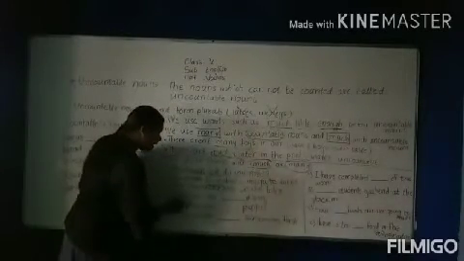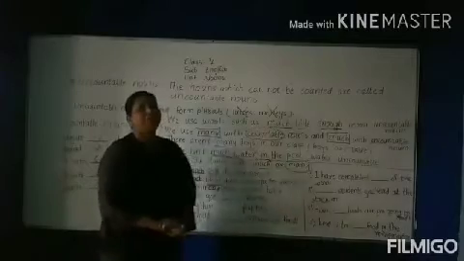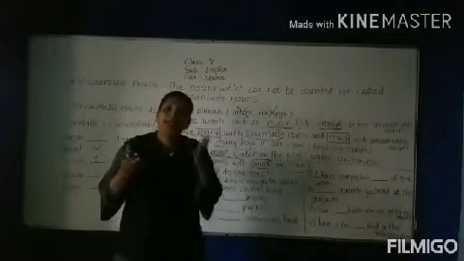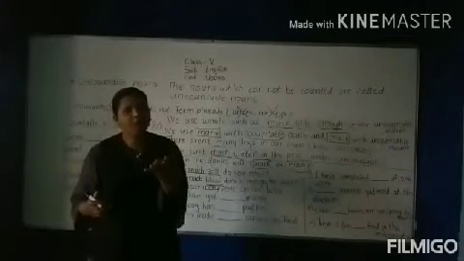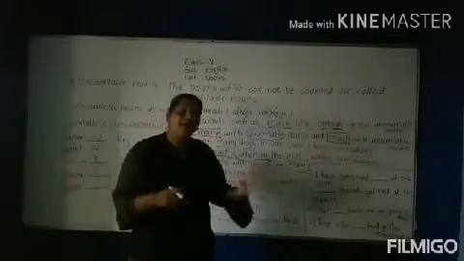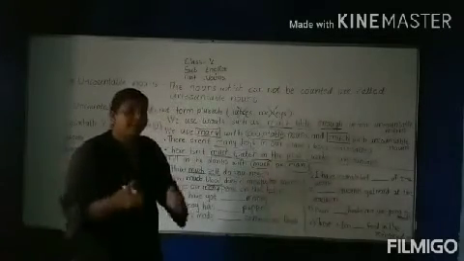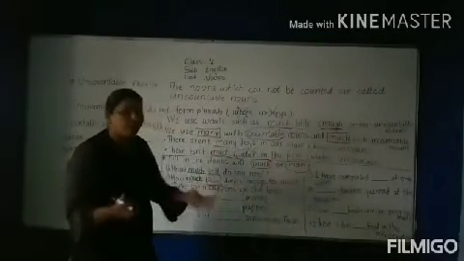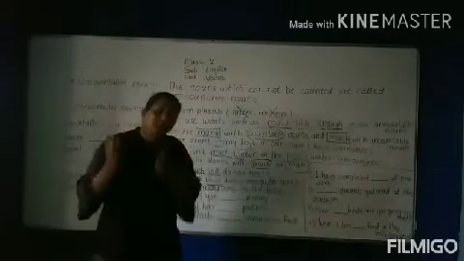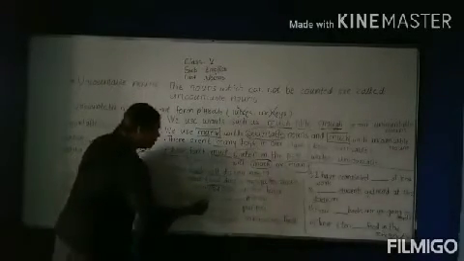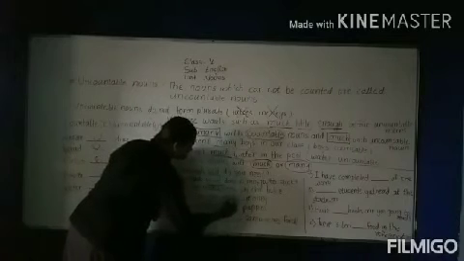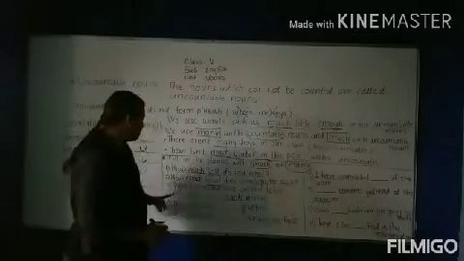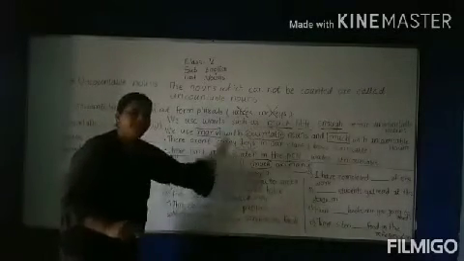See next, they have got dash money. Money is a thing which cannot be counted, that is 1 money, 2 money, 3 money, 4 money. We can count money in hundreds, thousands and lakhs and so on. But can we count money in numbers, 1, 2, 3, 4 money? No, we cannot count. So it is uncountable. What will we write here? Much. Are you understanding? Okay. They have got much money.